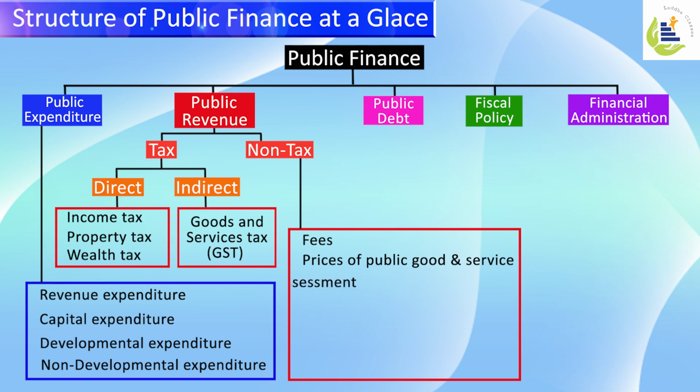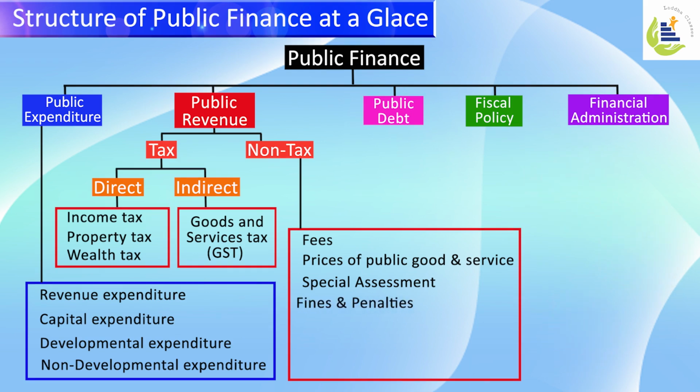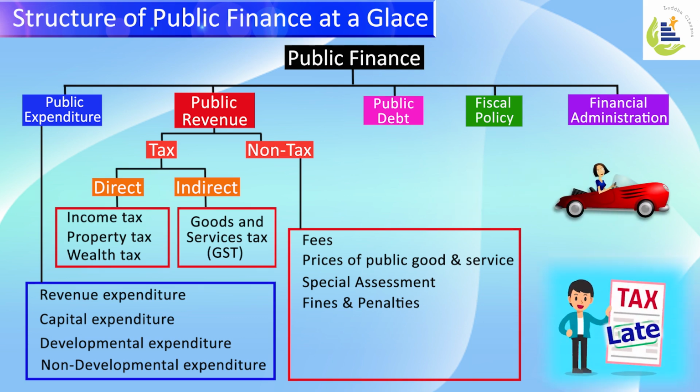Prices collected for utilization of public goods and services are one way of earning revenue for the government. Special assessment charges are the special facilities given to citizens of specific areas. Special assessment is the collection of charges or special tax levied on citizens of a specific area because a specific facility is provided for those citizens in the form of water supply, energy, roads, and so on. So extra charges are applied to the citizens of those areas in the form of special assessments. Fines and penalties are collected from people in order to deter them from breaking the law. Examples are fines for rash driving or penalties for late payment of income tax.